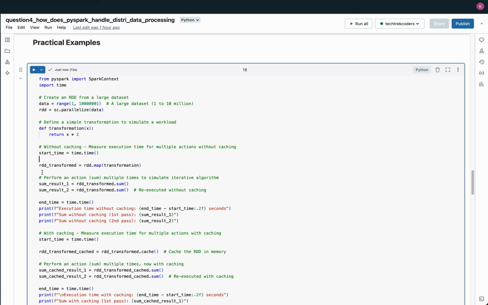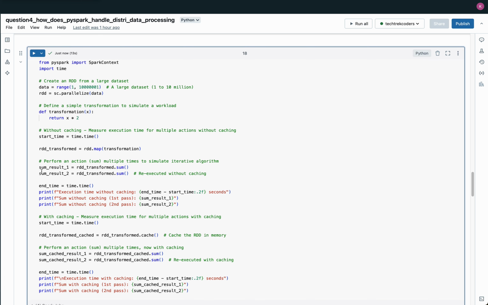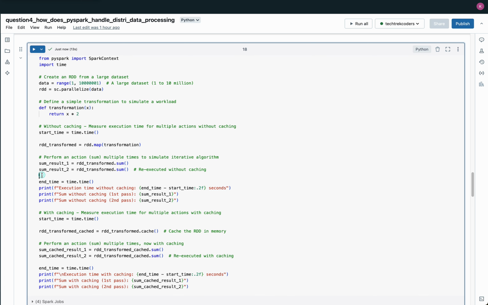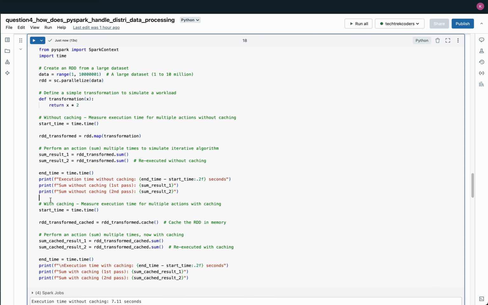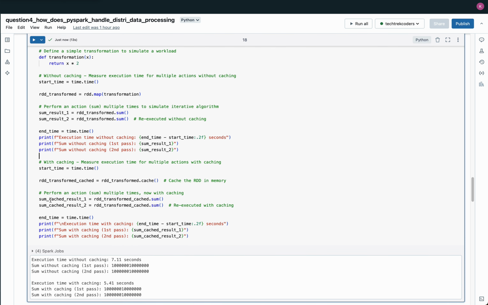In the first case, we perform two sum actions on the transformed RDD without caching. Since PySpark uses lazy evaluation, the actual transformation is only computed when an action like sum is triggered. However, because the RDD is not cached, PySpark has to recompute the entire transformation from scratch each time we run the sum action. As a result, both sum actions take similar amounts of time, since PySpark is effectively repeating the same work twice.